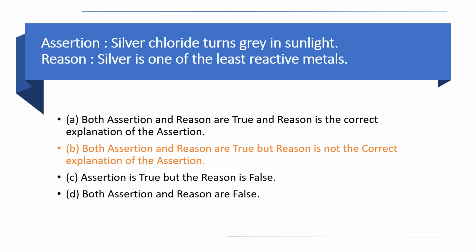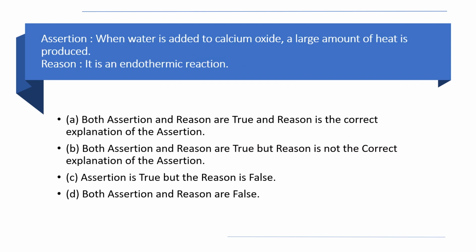Clear? Okay, now we are moving to the next question, shall we? Okay. So the next question is, the statement assertion is when water is added to calcium oxide, a large amount of heat is produced. Reason, it is an endothermic reaction. So what do you mean by endothermic reaction? What do you mean by exothermic reaction? Exo means expelling, right? So what is exothermic means? Heat is produced or heat is liberated. Endothermic means heat is absorbed.